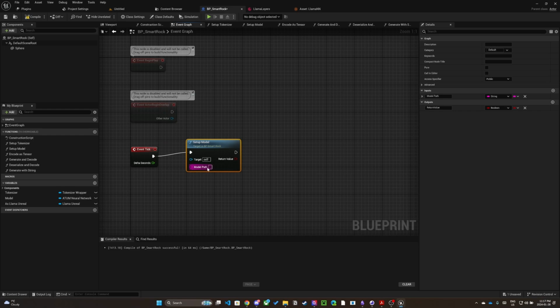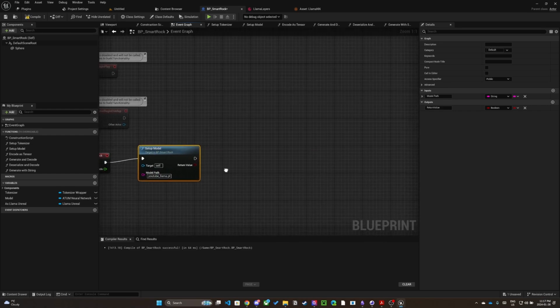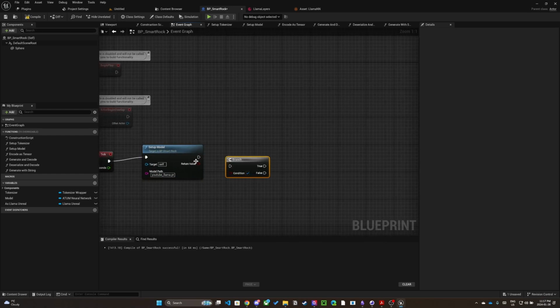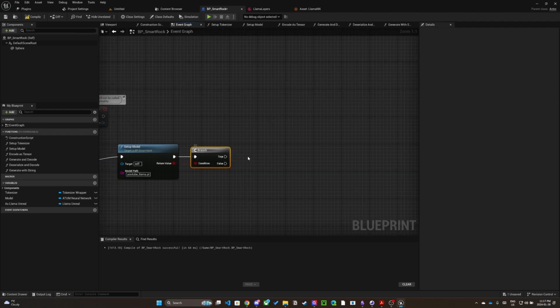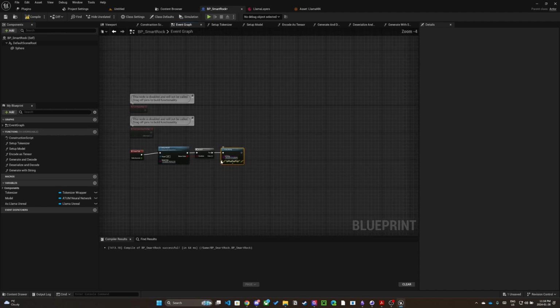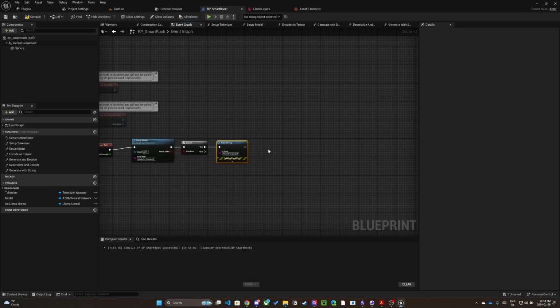As I previously mentioned, the path to our model is youtube_llama.pt. Let's branch off the return value. If it is true, let's print model is loaded. Let's repeat the same process with our tokenizer. The path to our tokenizer is tokenizer.json.